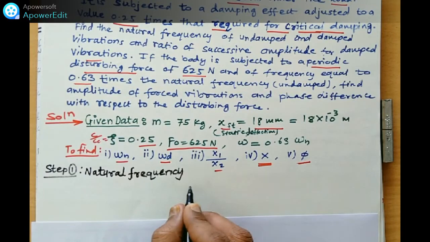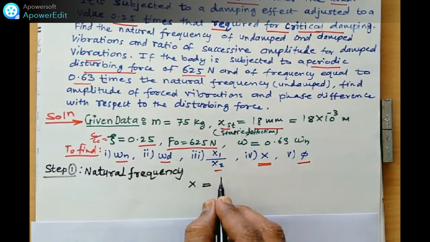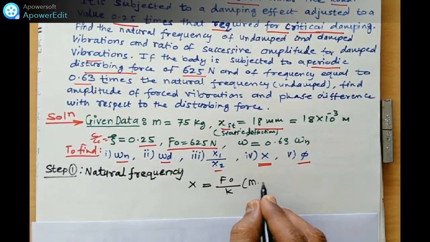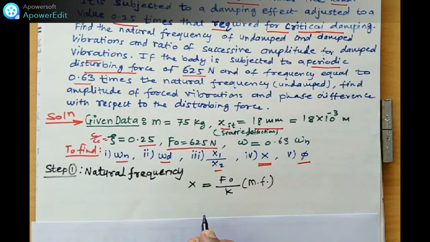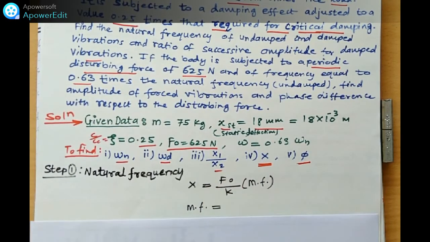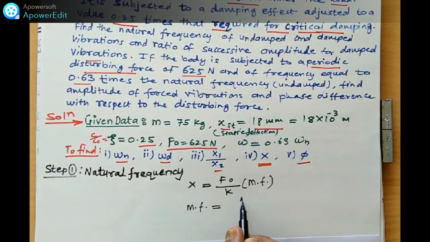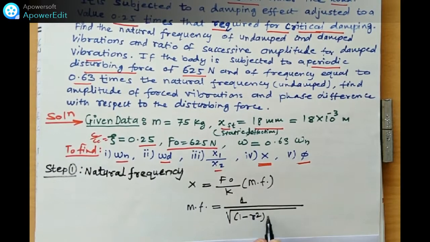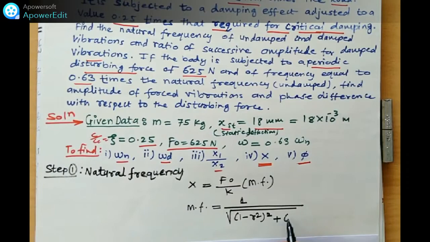First we have to find out the X. We know this formula for X is F0 by K into magnification factor. What is the value of magnification factor? How to find out the MF? We know this formula. The magnification factor we can find out by using 1 upon, in denominator, under root of 1 minus r square, bracket square, plus twice zeta r, bracket square.